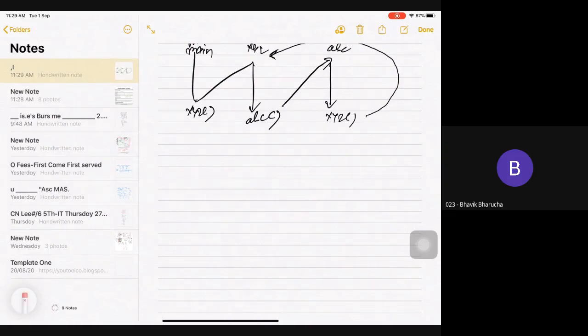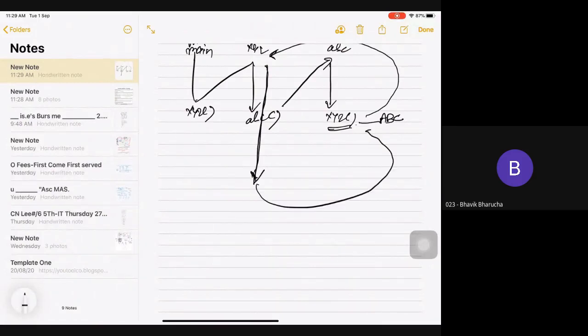This is the call from ABC function. Keep in mind, this is the call from ABC function. So this time I execute this full program XYZ, finish it, and my control comes back to here because I have called from this line. Now my ABC function got the answer, so it will get completed.